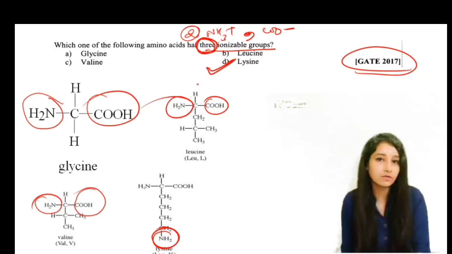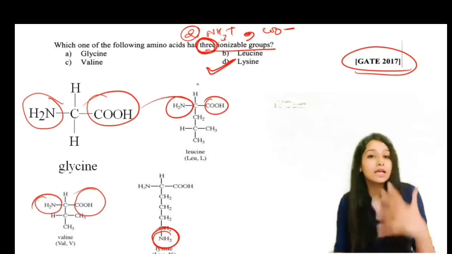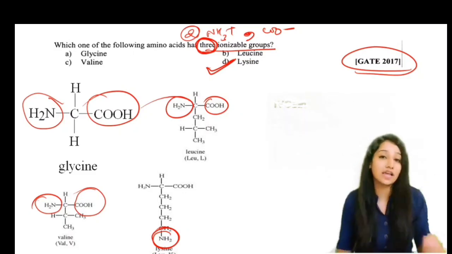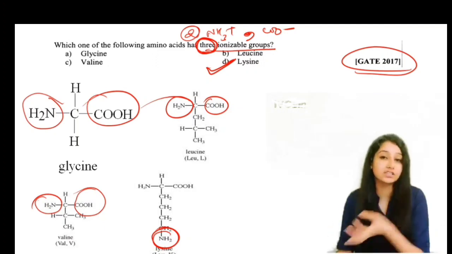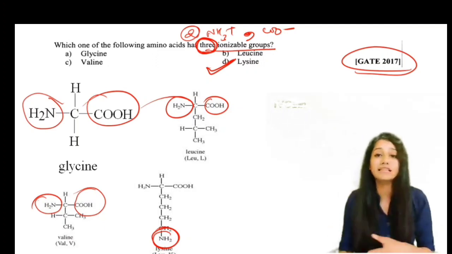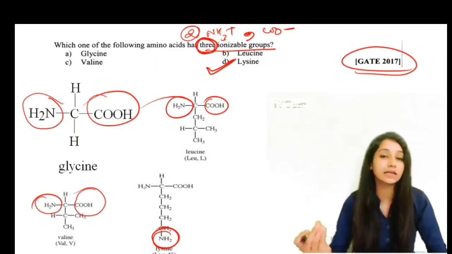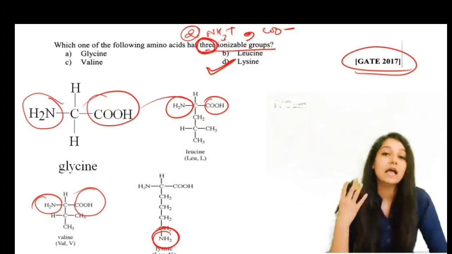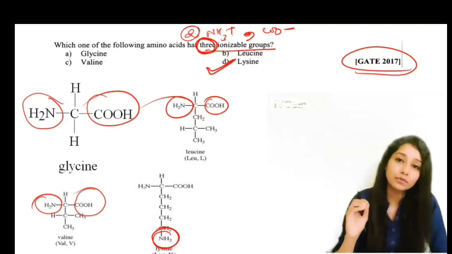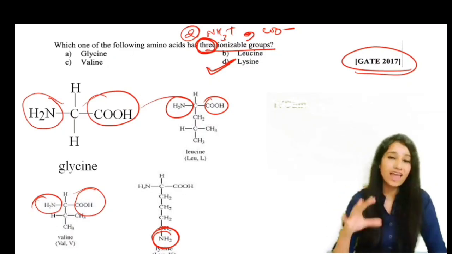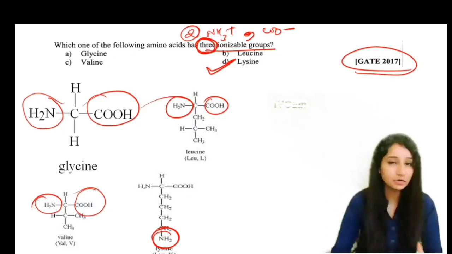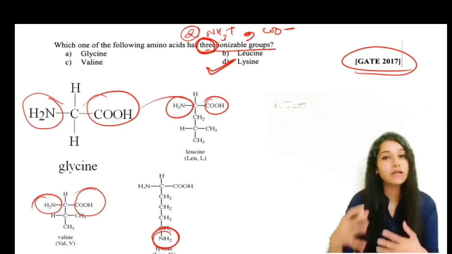Only some of the amino acids contain a side chain with an ionizable group, like lysine, arginine, histidine, aspartic acid, glutamic acid. These are some of the amino acids that contain a side chain that contains an ionizable group. Okay, so I hope these questions are very clear to you, and you know how to solve these kinds of questions.